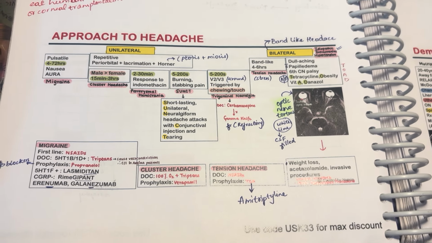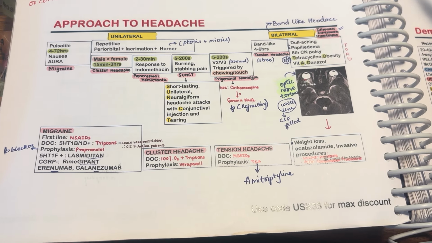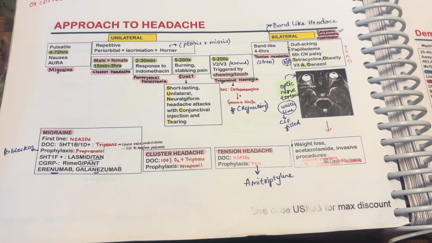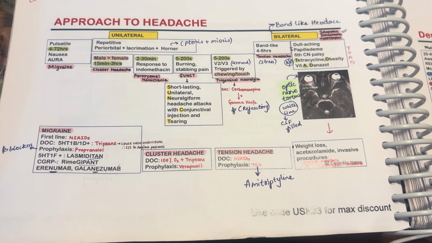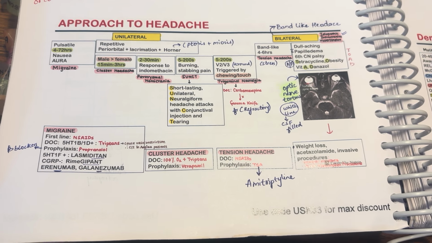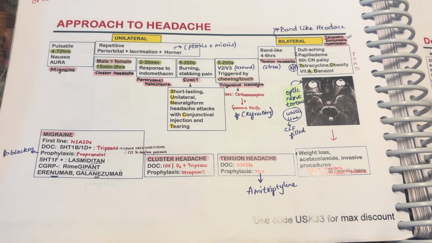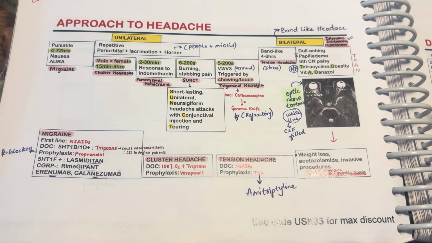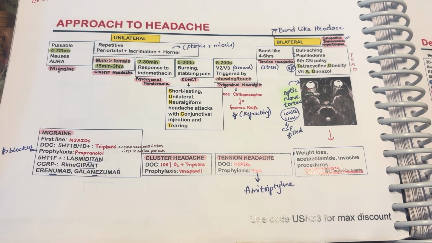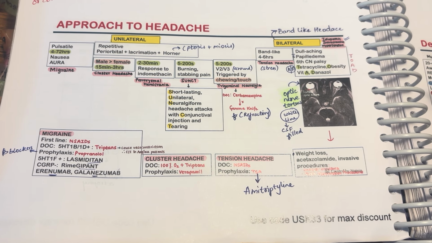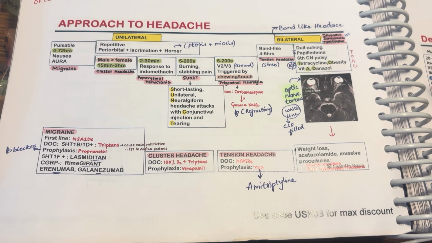That is what the approach to headache is. So it is easy: unilateral, bilateral. Migraine. Cluster headache, which is more common in males than females. Paroxysmal hemicrania, which responds to indomethacin. SUNCT, which has a very different mnemonic. The Salman Khan headache, nothing but trigeminal neuralgia. Then bilateral, which is tension headache, and the last one is idiopathic intracranial hypertension. So look forward to it. It's very important for NEET PG. All the best. Thank you.